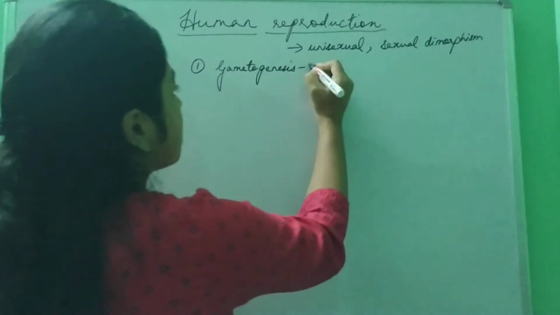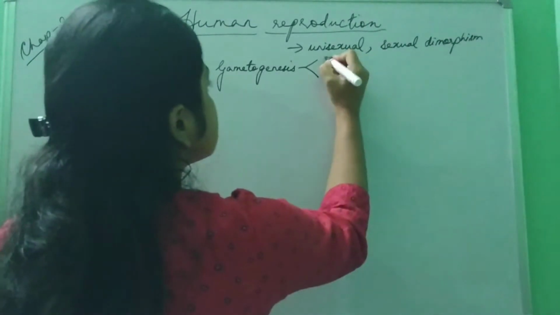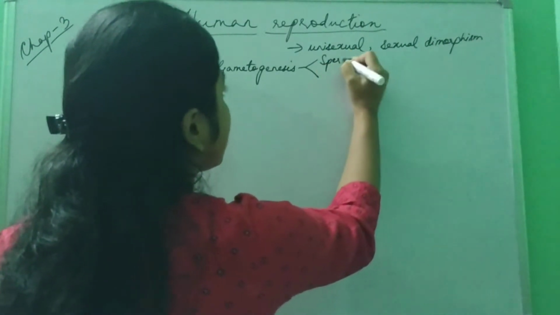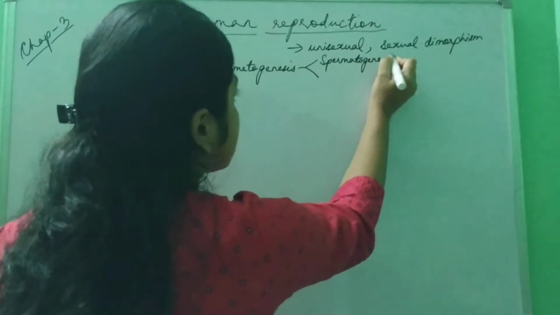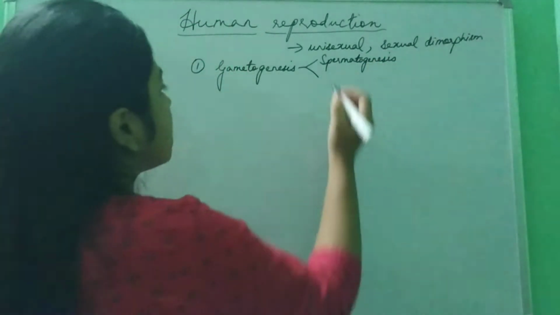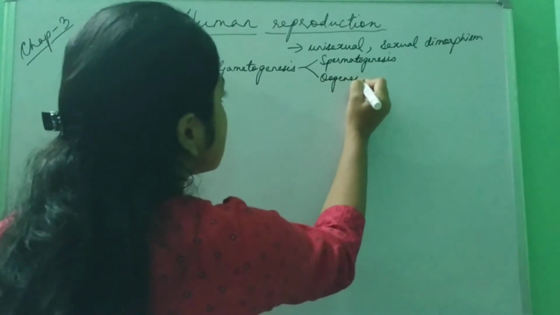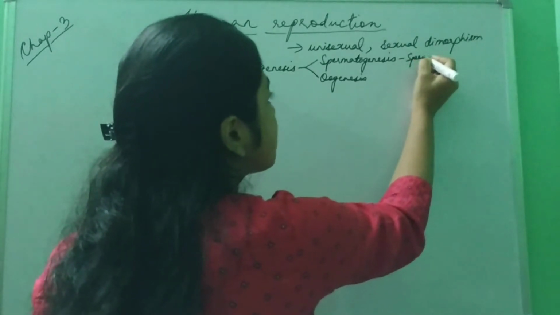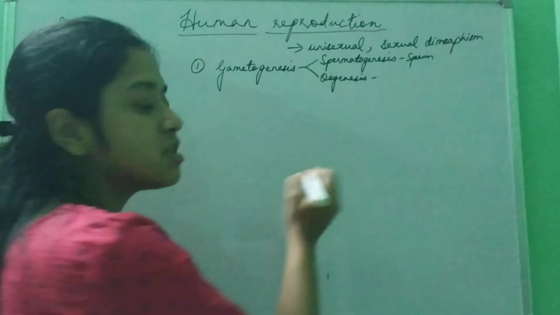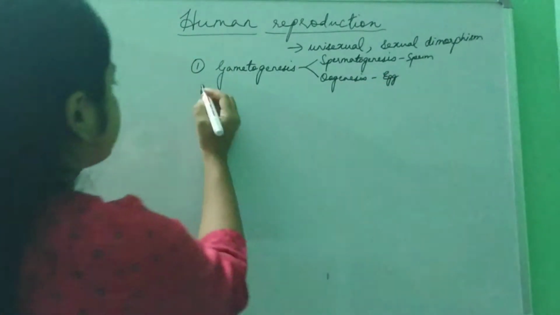The production of gametes is of two types. If it is a male, the gamete formation is called spermatogenesis, and if it is a female, the gamete formation is oogenesis. In spermatogenesis, formation of sperm occurs, and in oogenesis, formation of the egg occurs. This is the first step.